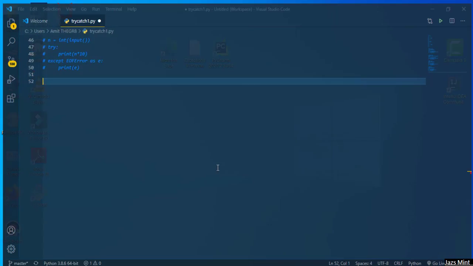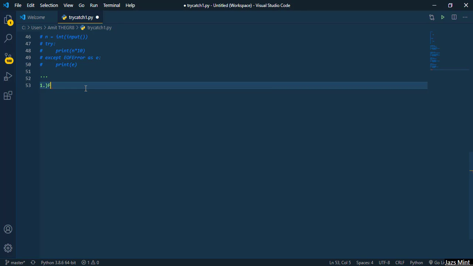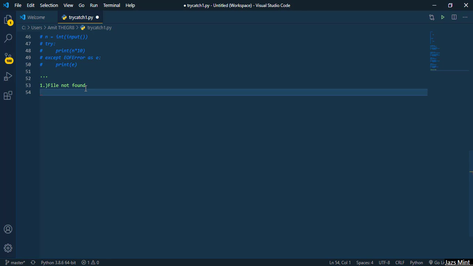So the first context, I'm using this as a notepad, let us suppose, is file not found. This OS error basically deals with the case when you are working with files.